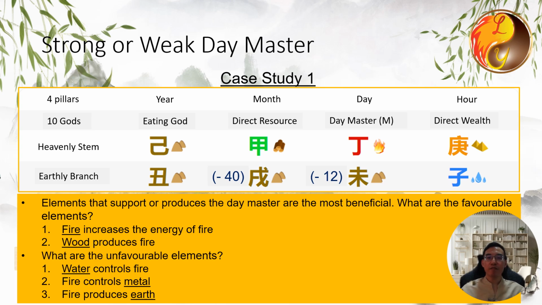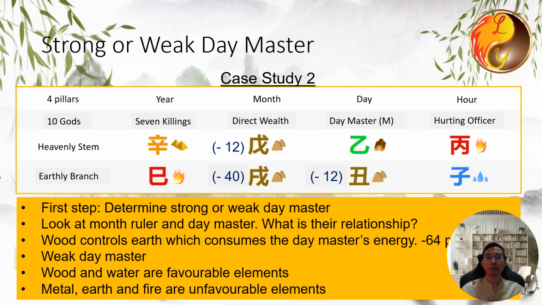Additionally, fire controlling metal consumes fire's energy, so metal is also an unfavorable element. Finally, fire produces earth, which further consumes its energy, so earth is also an unfavorable element. For this person, fire and wood are the favorable elements, while water, metal, and earth are the unfavorable elements.